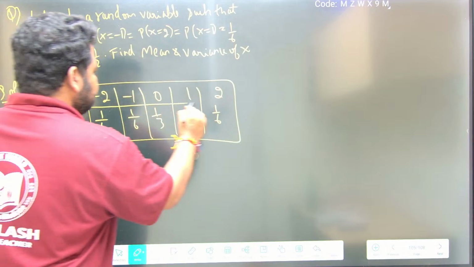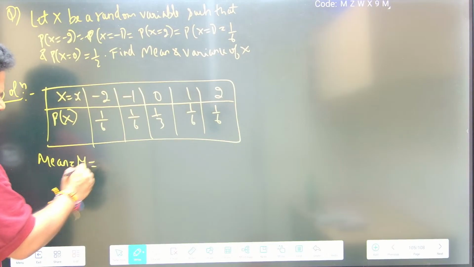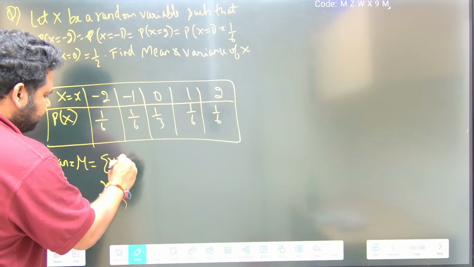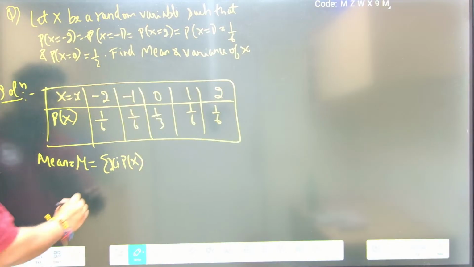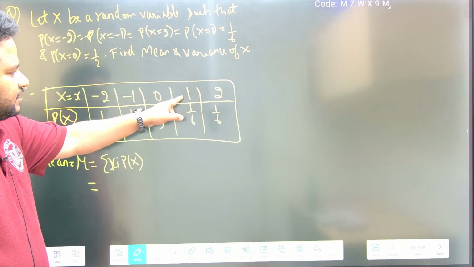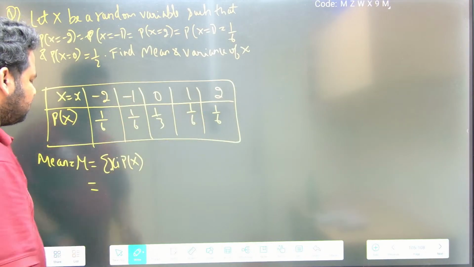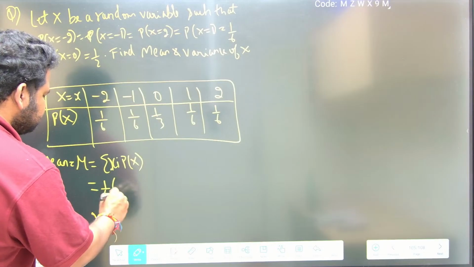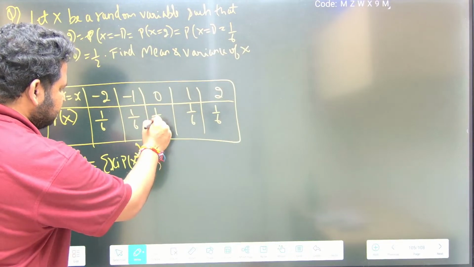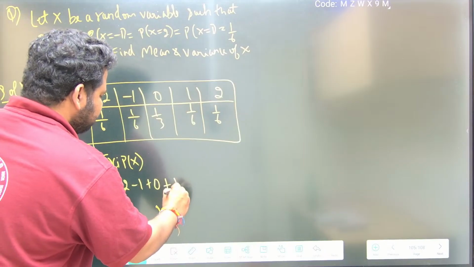So mean, that is mu or x bar, is equal to summation of xi into P(x). That is -2 into 1/6, -1 into 1/6, 0 into 1/3, 1 into 1/6, 2 into 1/6. 1/6 is common, so I can write it as 1/6 into (-2 - 1 + 0 + 1 + 2).